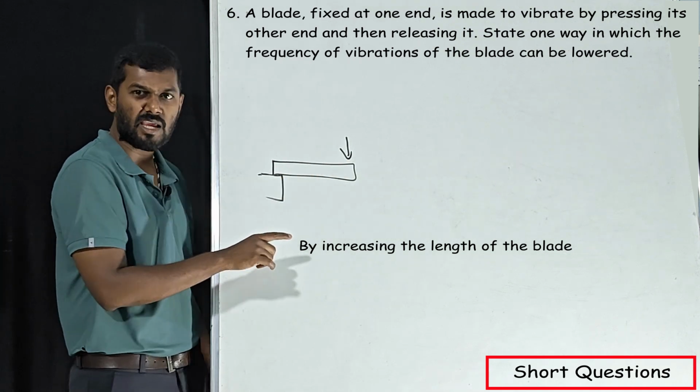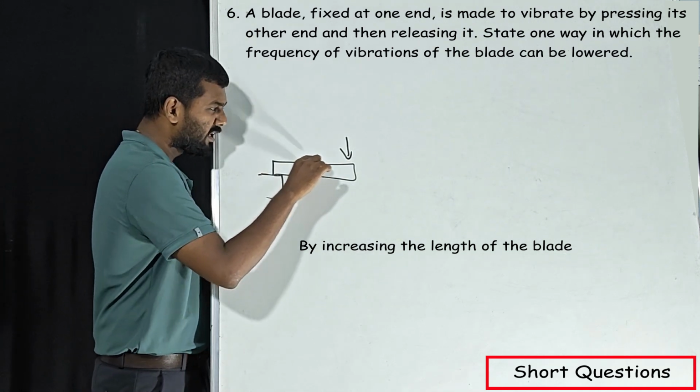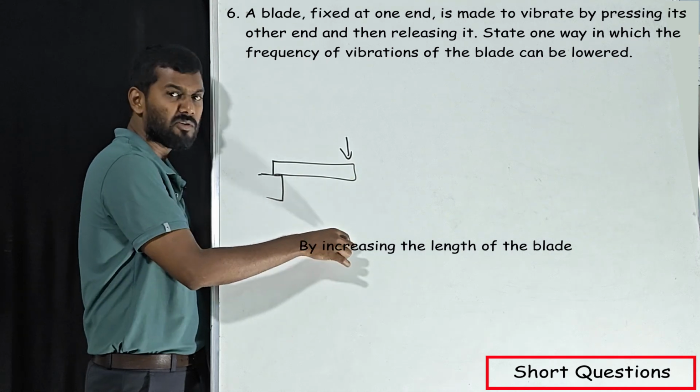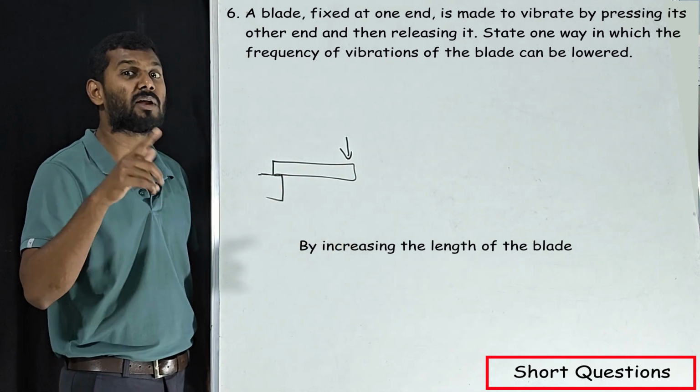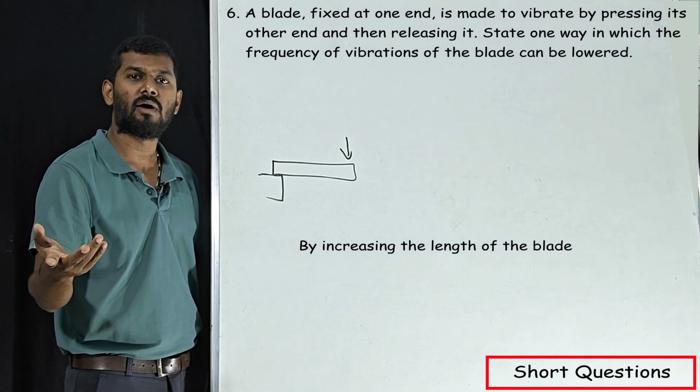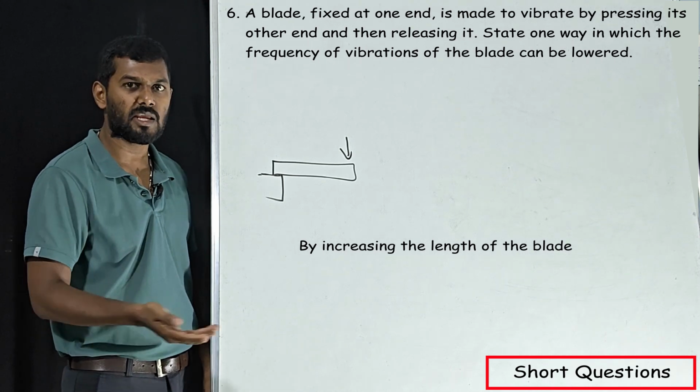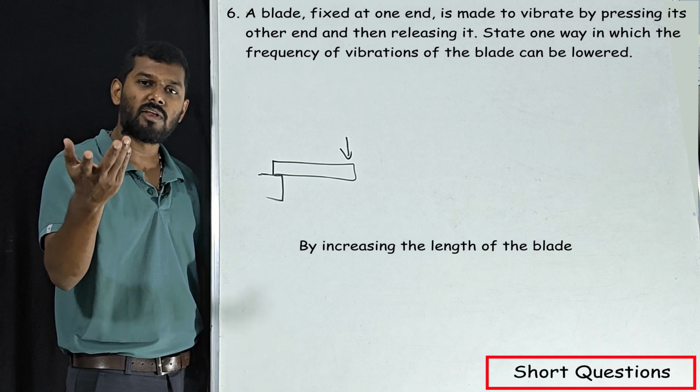Okay, in this case, whenever you increase the length of the blade, the vibration will be big, but the number of vibrations will be less. What do you mean by number of vibrations? That is nothing but frequency. If the number of vibrations is less, the frequency is less.